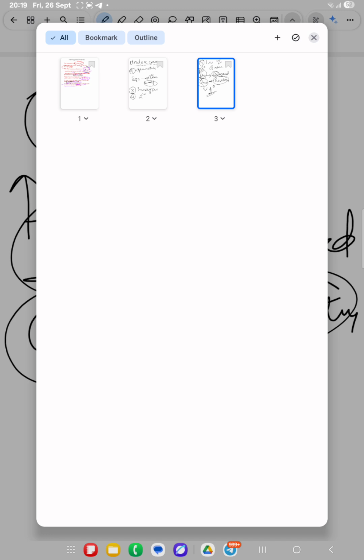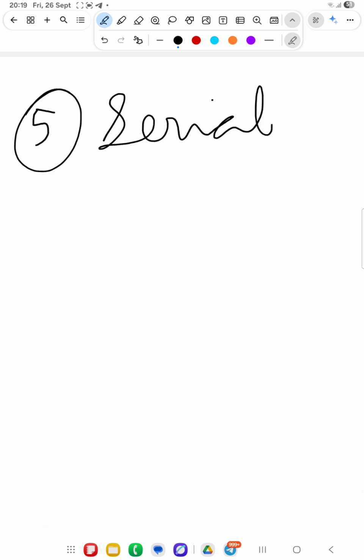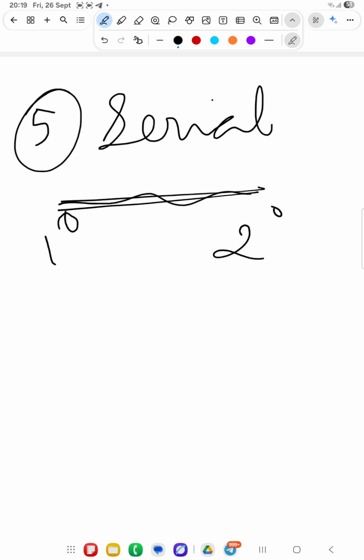And the next one is serial interval. What is serial interval? Serial interval means the time interval between the primary case and the secondary case.